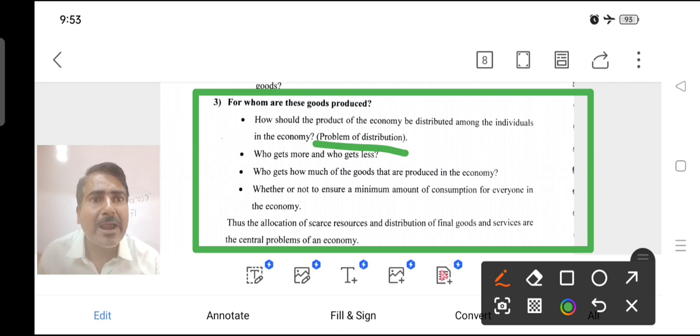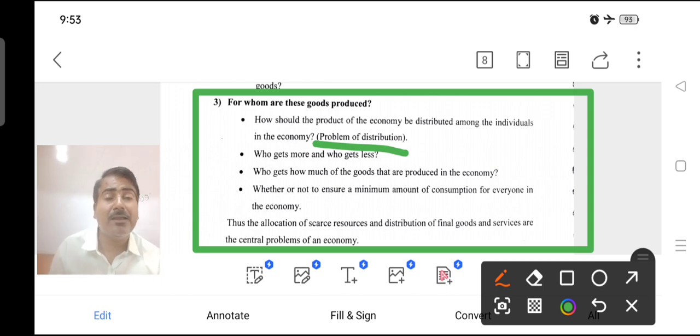Who gets more and who gets less. Another question is which sections get the maximum profit, and which sections get less profit.